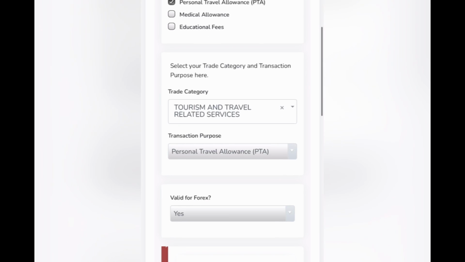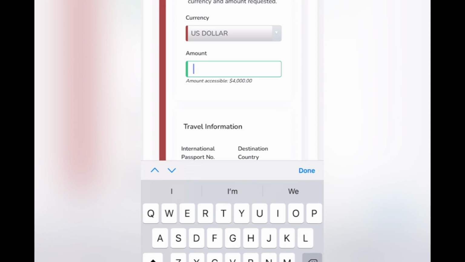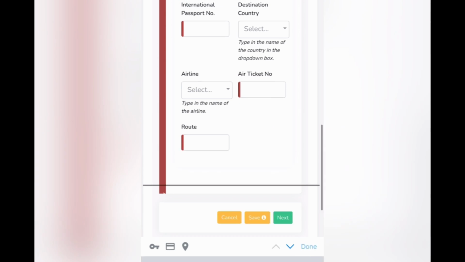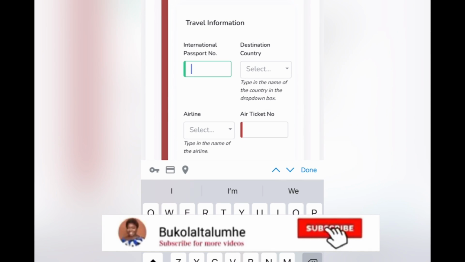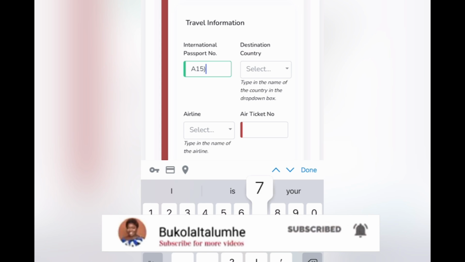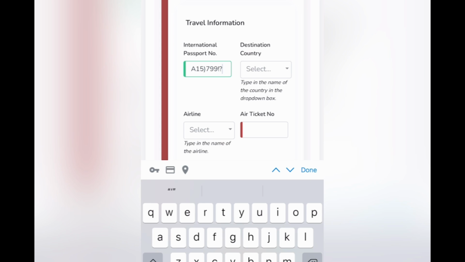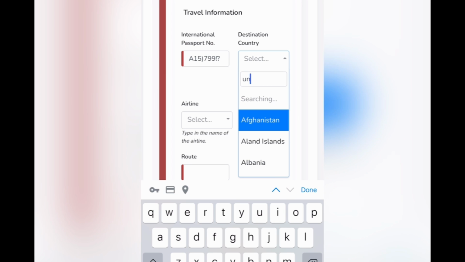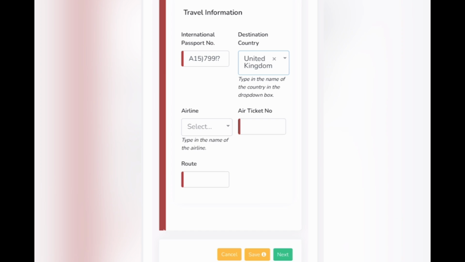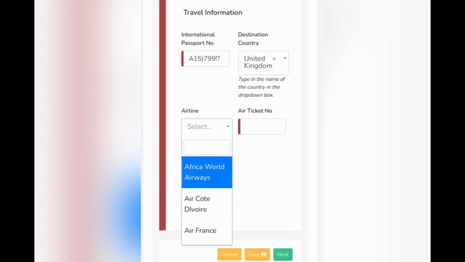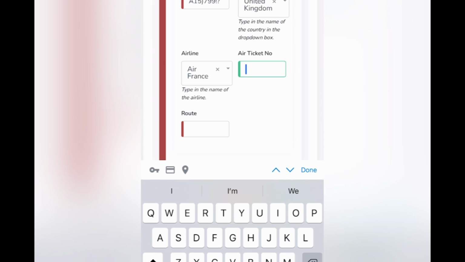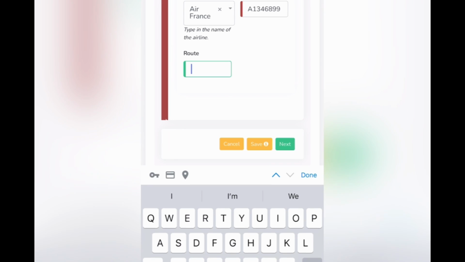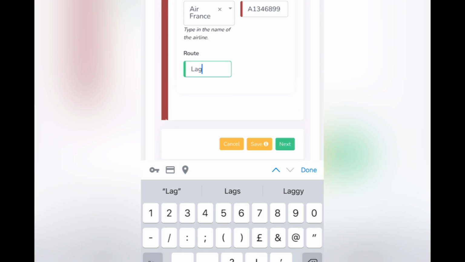So let's assume you want to do personal travel allowance, PTA. It's the same process. You click on how much, which one are you collecting, US dollar. Then you put in your international passport details, the destination country, you put in everything. But for this part, immediately you are putting dollar, they will tell you 4,000 is the highest you can do. If you are putting pounds, they will tell you 3,002 is the highest you can do. So you choose the country of destination. You just fill the parts, fill your airline, fill your air ticket number, fill everything possible. Then you move to next.